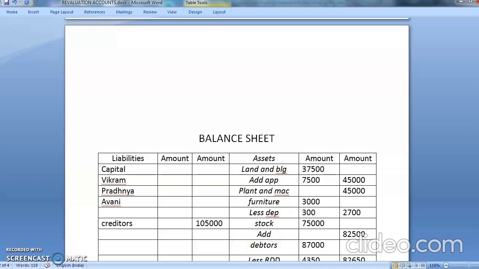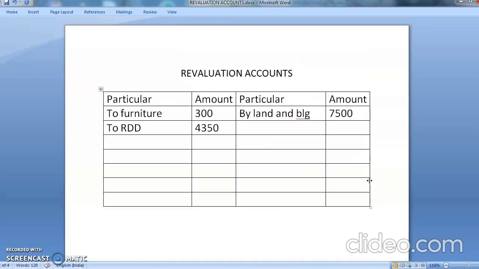So your asset, again your stock, what has happened? Appreciation. So what is appreciation? Add. How much appreciation happened? Come on, minus the figure and tell me. When you minus the figure, it comes to 7,500. So stock is appreciated by 7,500. Just now I told you in the earlier problem, increase in the value of an asset means it comes on your credit side. So I'll be writing here by stock. Yes, by stock account. How much increase happened? Come on, fast. How much? 7,500.